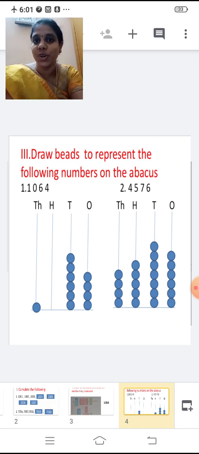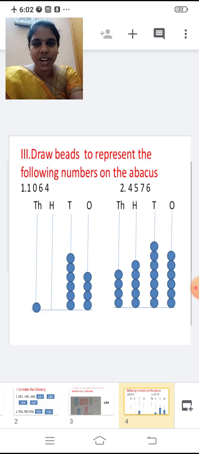So how many beads will you draw now? 6. 1, 2, 3, 4, 5, 6. Very good. Then 0 in the hundreds place, so no need to draw any beads. Then 1 in the thousands place, so draw only 1 bead. Have you all drawn the beads?